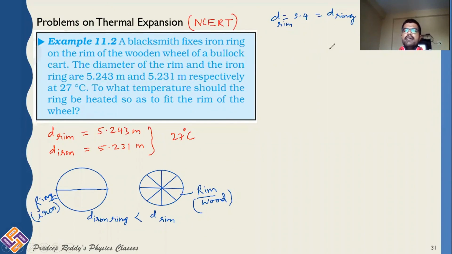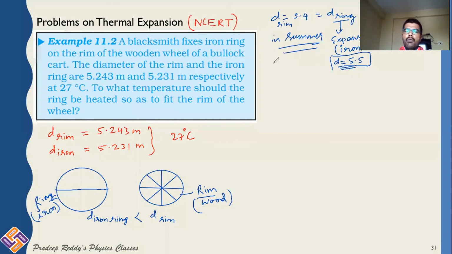But during the summer season, what would happen to this ring? The ring would undergo expansion because it is made up of iron. As it undergoes expansion, what happens to its diameter? Its diameter becomes 5.5. As its diameter is increased to 5.5, this iron ring could not be fixed on the rim. The rim and the ring both get defixed in the summer season. This is in summer.